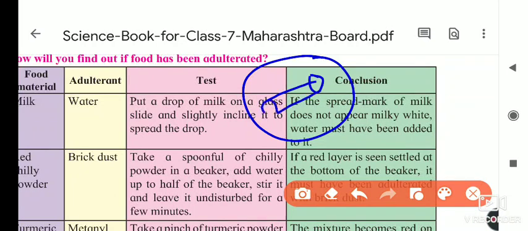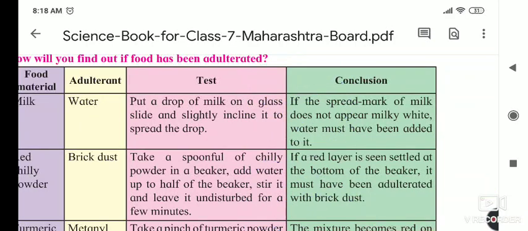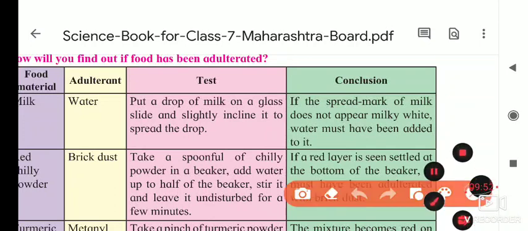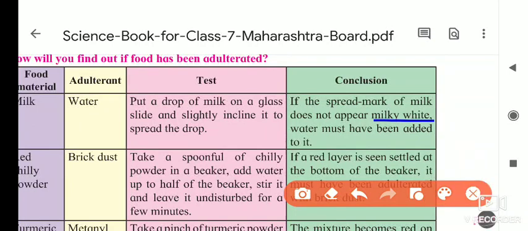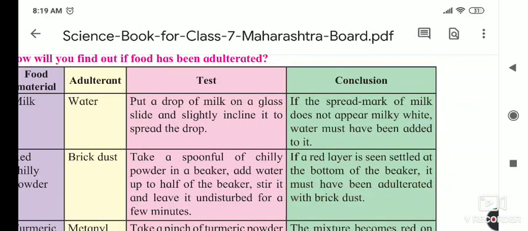While moving forward, if it leaves a spread mark of milky white color, then it is good. But if the spread mark is not milky white, then water is added to this milk. In this way we find out whether milk is adulterated or not.